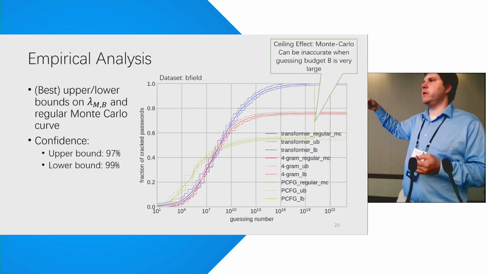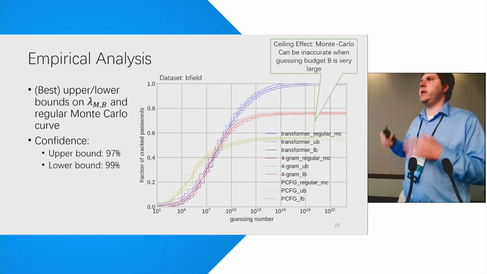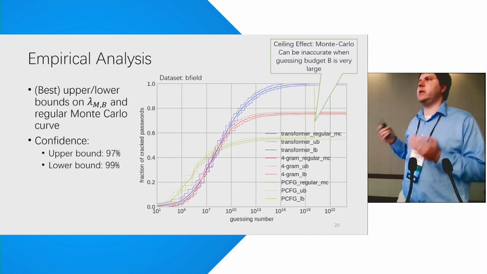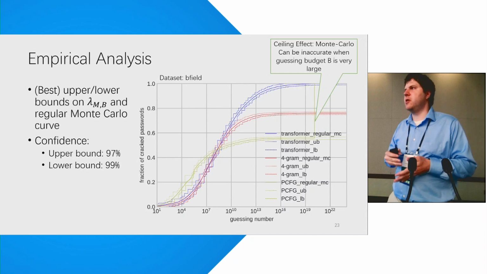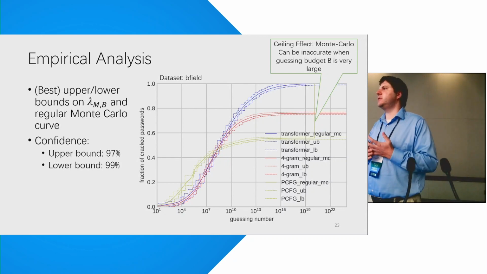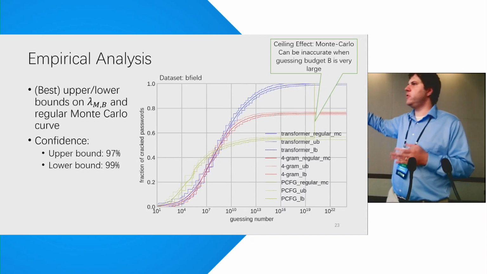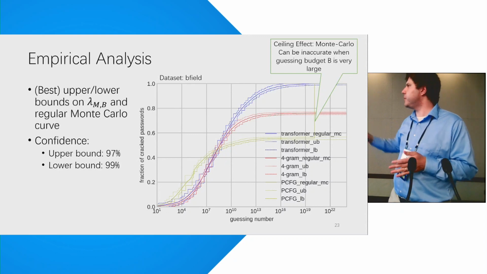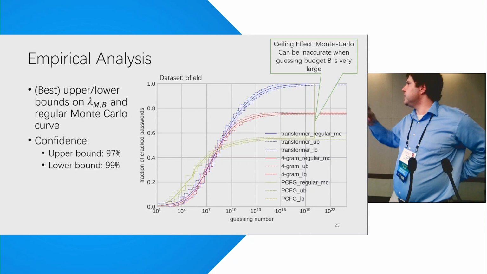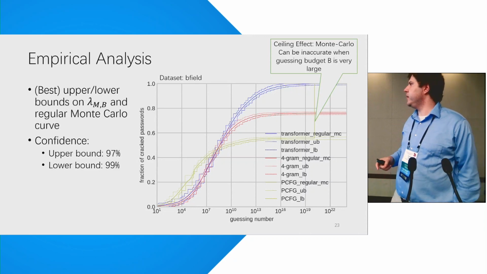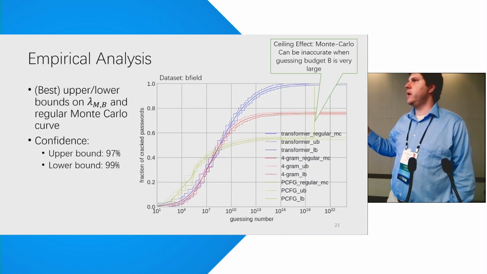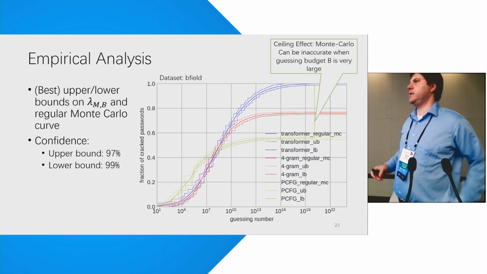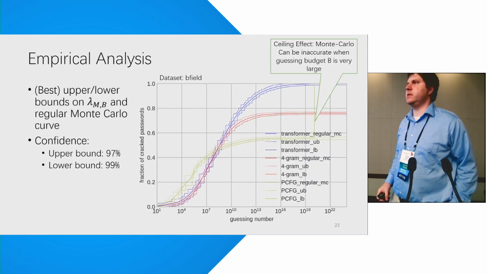Now you do see different performance for different models and different password data sets. Some data sets represent more security conscious users. So yeah, the guessing curves do vary a little bit from data set to data set, but they have a similar type of shape. We tend to see probabilistic context-free grammars perform well when the guessing number is pretty small, and then neural networks tend to dominate when the guessing number is larger.